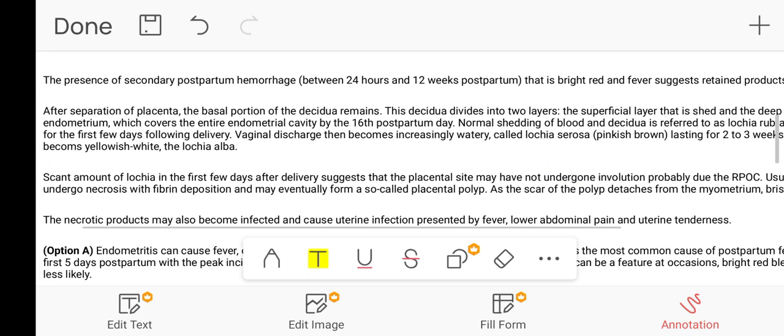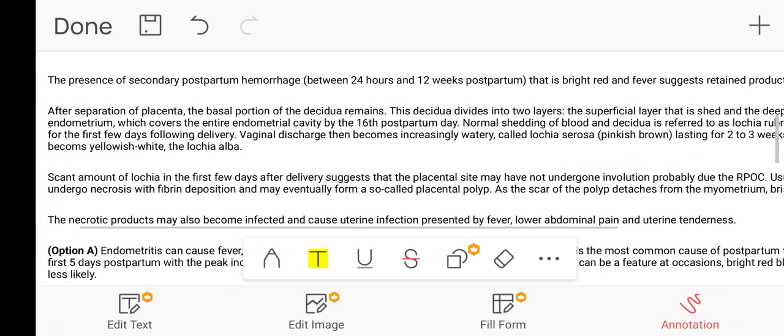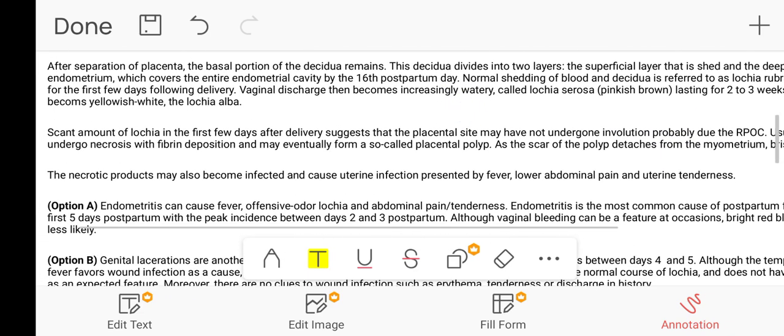Usually retained products undergo necrosis with fibrin deposition and may eventually form a so-called placental polyp. As the scar of the polyp detaches from the endomyometrium, brisk hemorrhage occurs. So that's how this is a case of retained products of conception, because the patient is presenting with a scant amount of lochia.